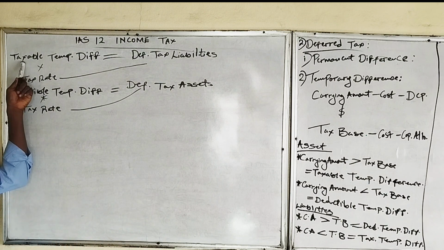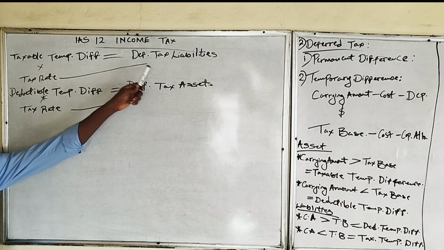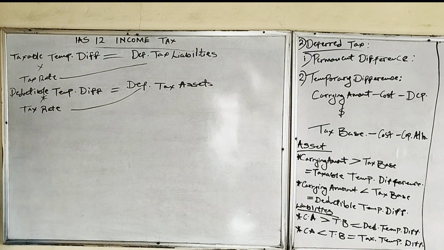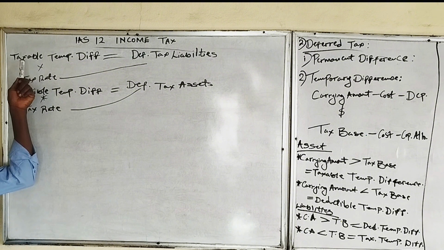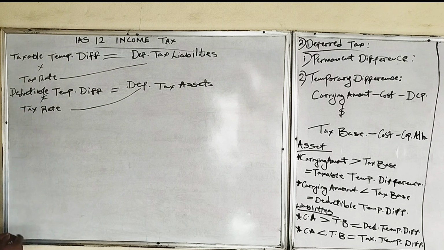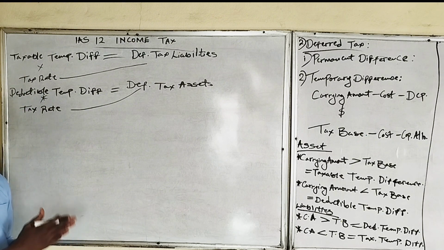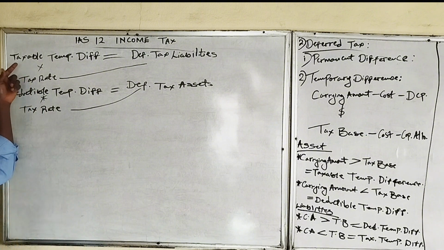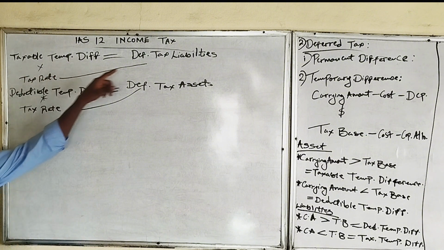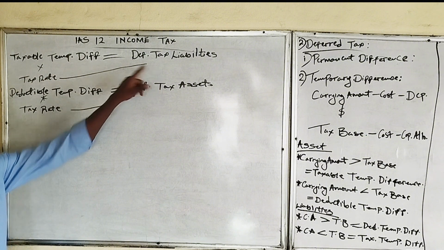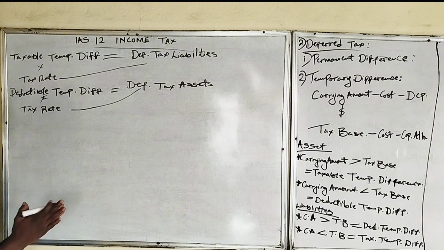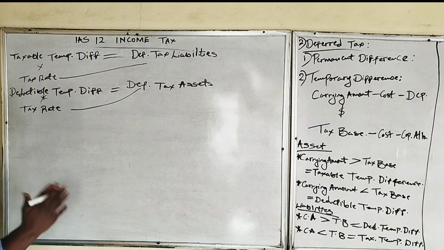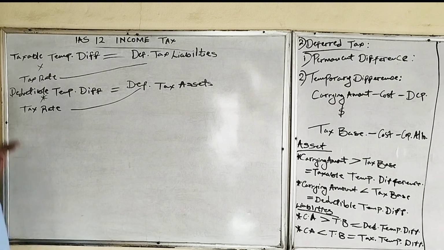So taxable temporary difference will give us deferred tax liability, while deductible temporary difference will give us deferred tax assets. And then we talked about how we can get taxable temporary difference. We said when the carrying amount of an asset is greater than the tax base of an asset, it will give us taxable temporary difference, by which if we multiply that amount by the tax rate, we will get deferred tax liability. There are practical questions from ICAN Pathfinder that we'll look at to illustrate all of this to make it simpler.